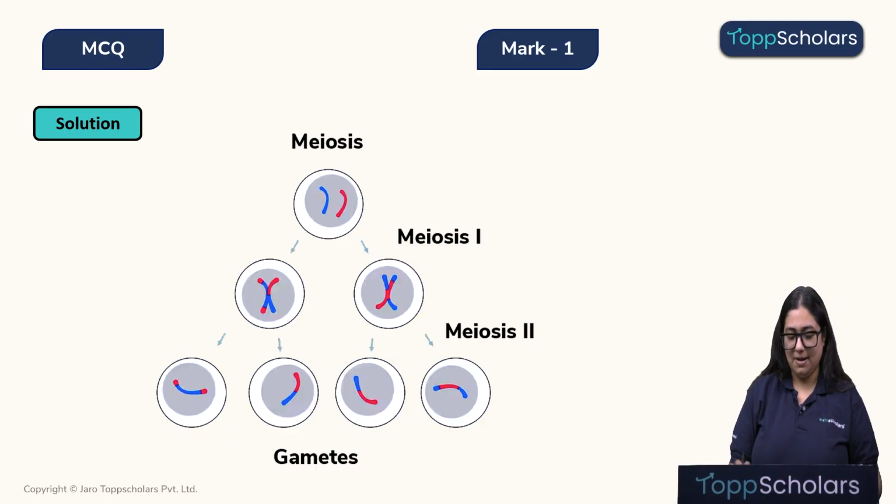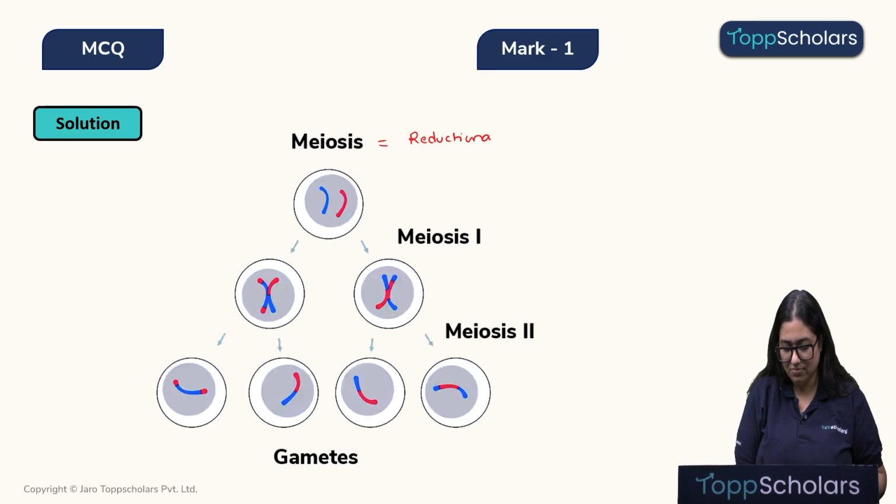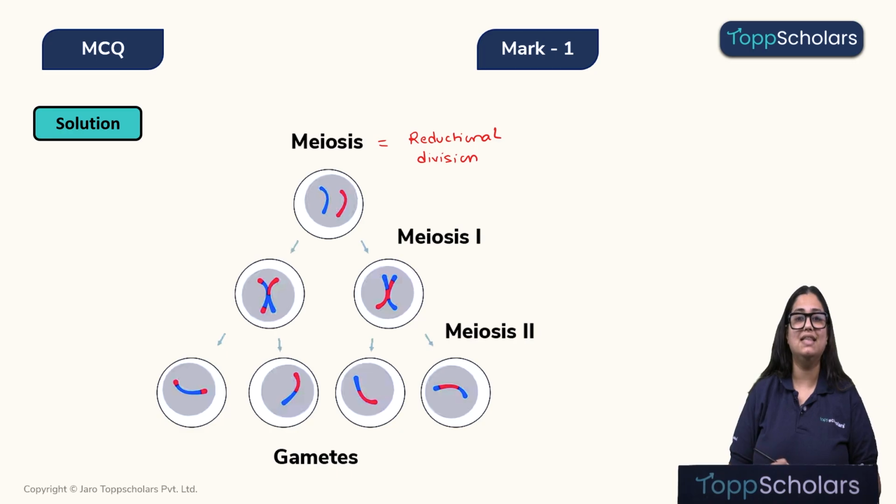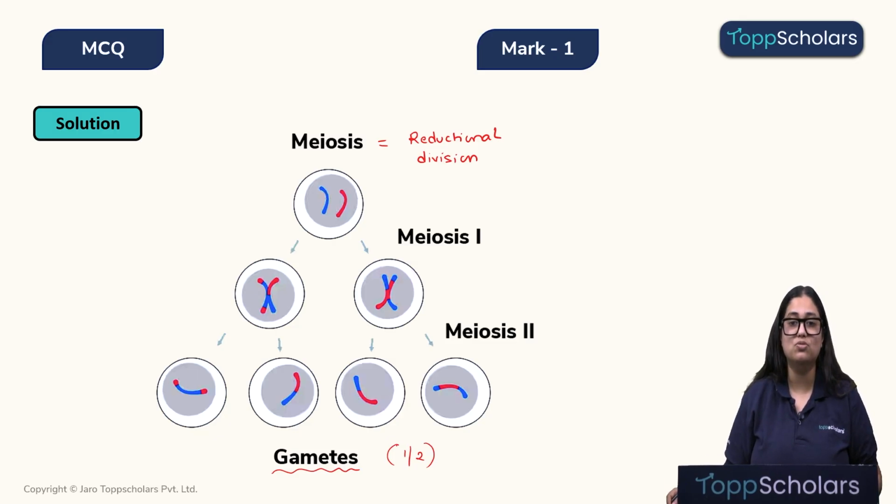Children, we know that meiosis is a reductional division, right? What do you mean by reductional division? The number of chromosomes in the gametes which are formed will be half as compared to the number of chromosomes in the parent cell. Now, the data given over here is that the parent cell had 12 chromosomes, but the scientist removed 2, and therefore now the parent cell only has 10 chromosomes. Now, this parent cell with 10 chromosomes undergoes meiosis.